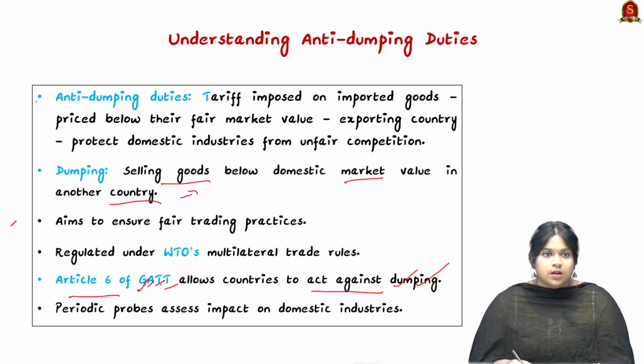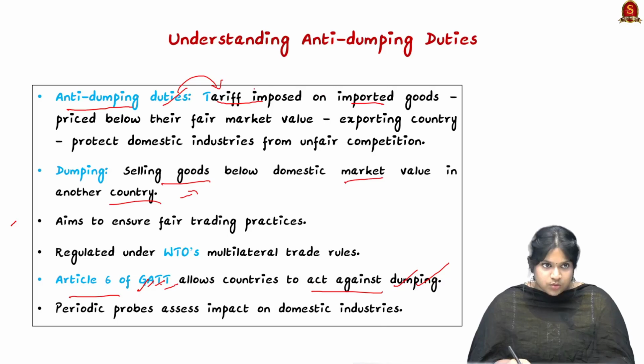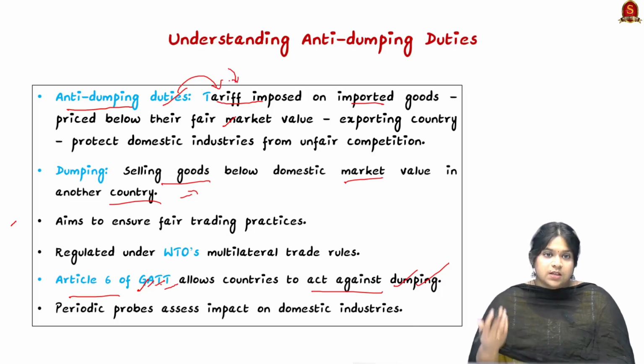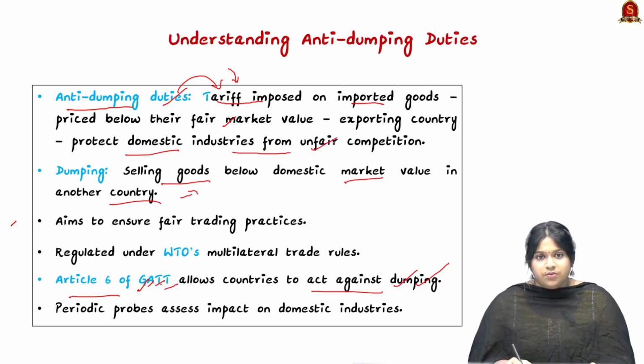So India has imposed anti-dumping duties, which are tariffs on imported goods priced below their fair market value. Tariffs have been imposed to increase their market value. These goods are being sold to the detriment of domestic industries through unfair competition.